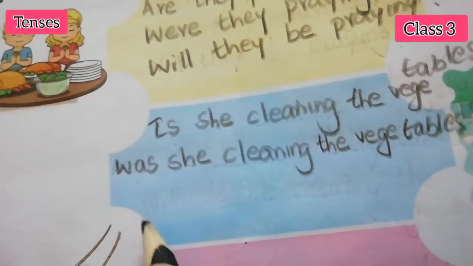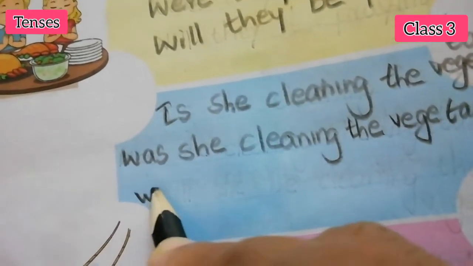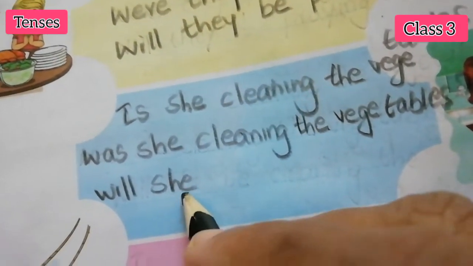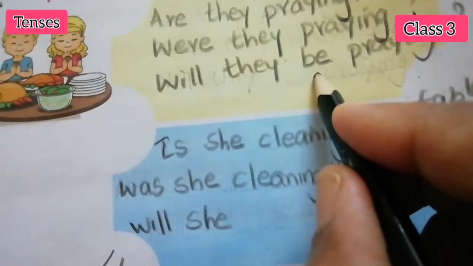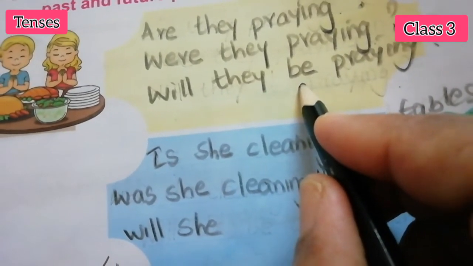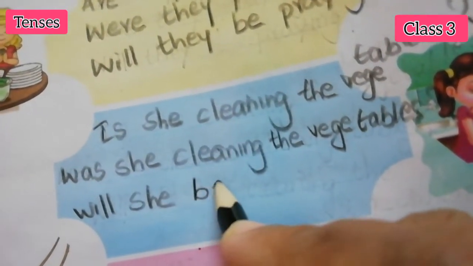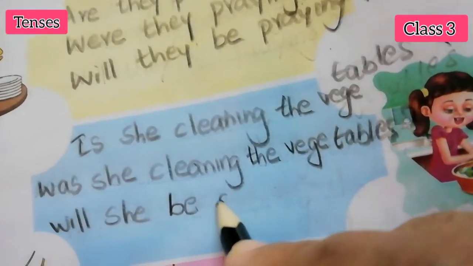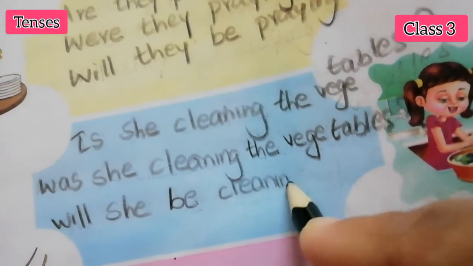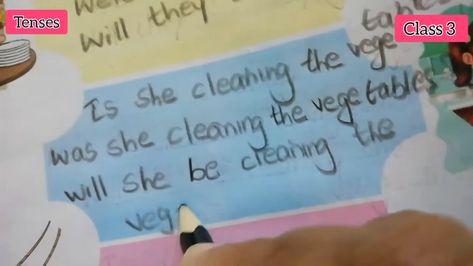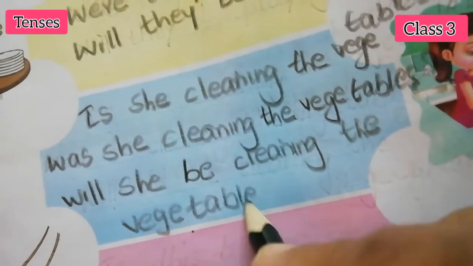Okay. Will she? W-I-L-L. Will she be? We have to add be. I told you, while I am explaining the chapter, we have to add be, verb plus ing. No. Will she be cleaning the vegetables? C-L-E-A-N-I-N-G. Cleaning the vegetables? V-E-G-E-T-A-B-L-E-S. Okay, question mark.